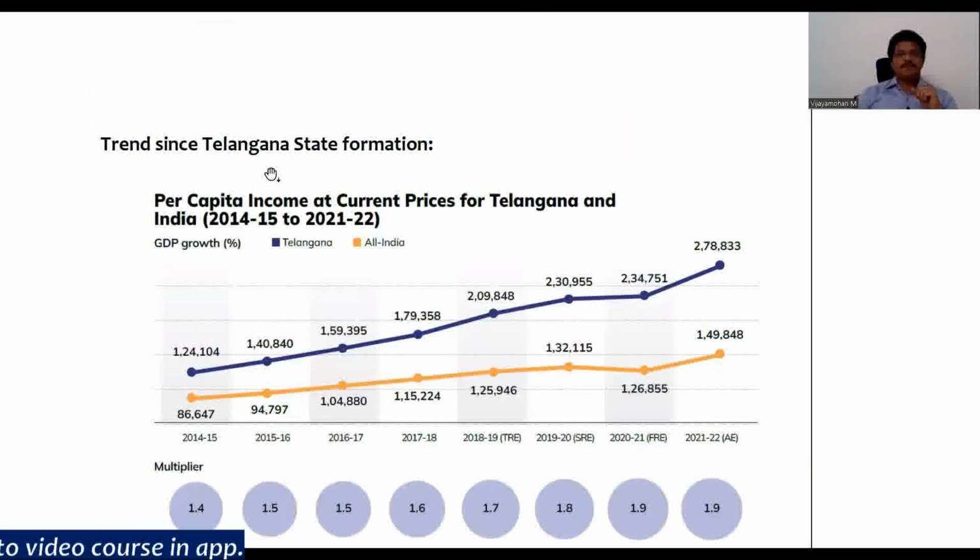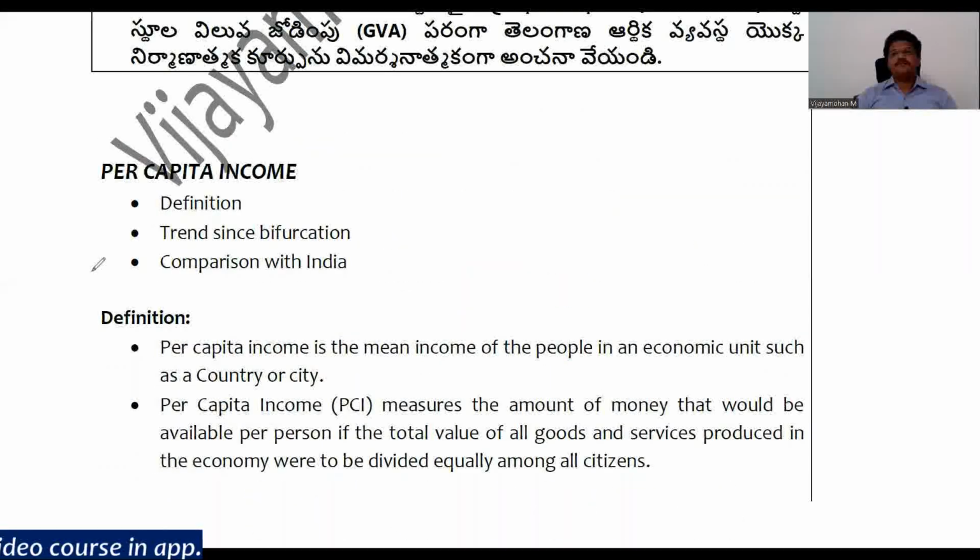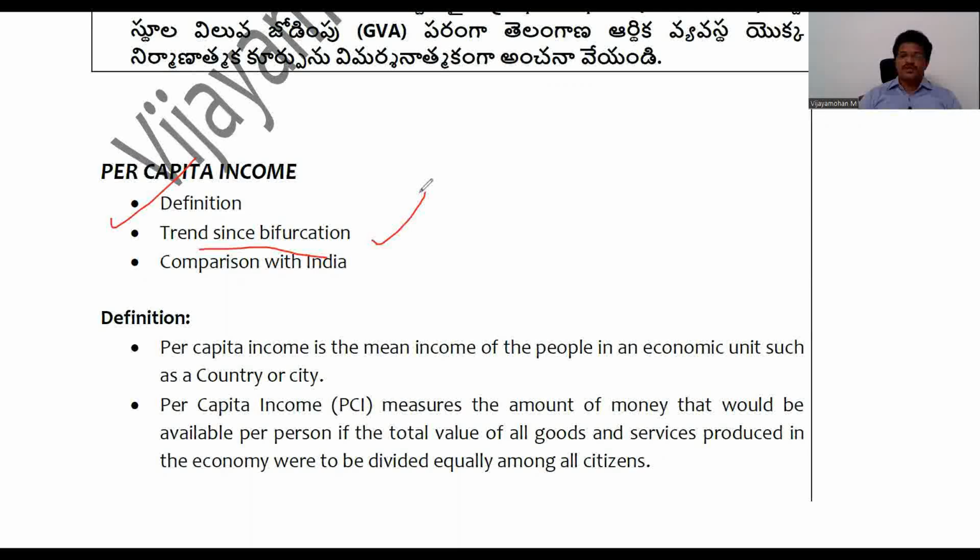Now we will see per capita income. As far as per capita income is concerned, first we will see the definition aspect. Why? Because if there is a question on per capita income, first try to write the definition. It will give a valuation to our answer. Then we will see what is the trend since bifurcation or since the formation of the state. What is the trend of the per capita income in Telangana state? Then we will compare it with the Indian per capita income. Then we will draw some conclusions. Right?